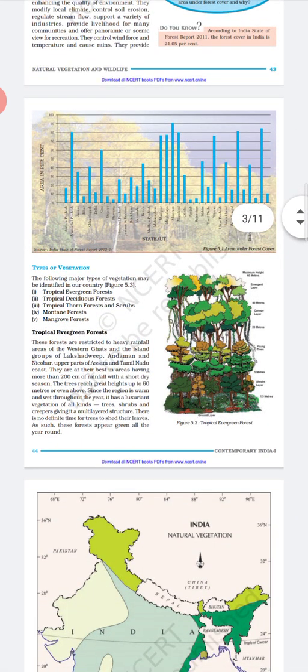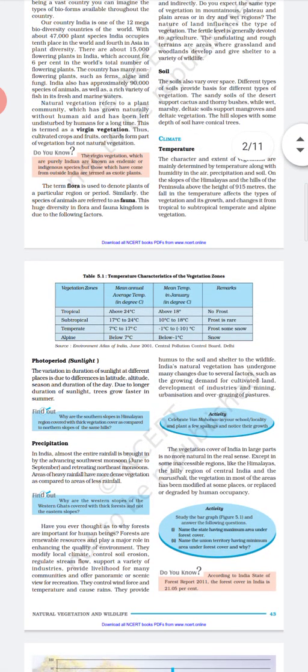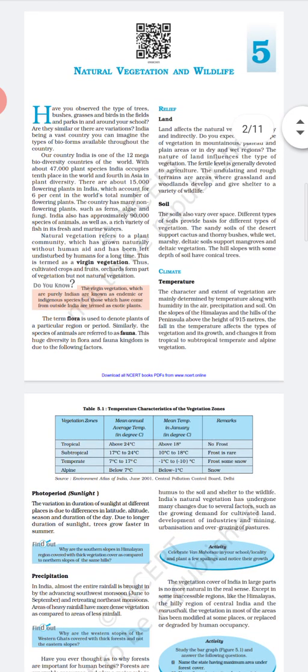So you go through these three pages first of all, then I will explain the other things in detail. Okay.